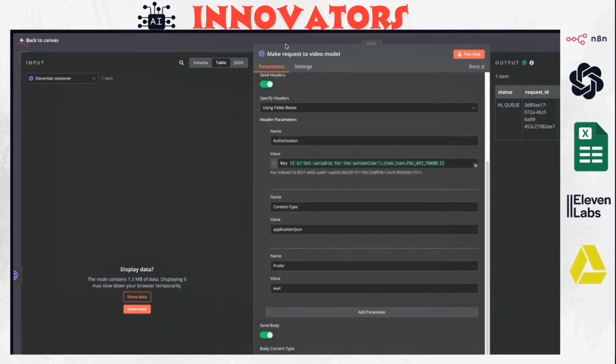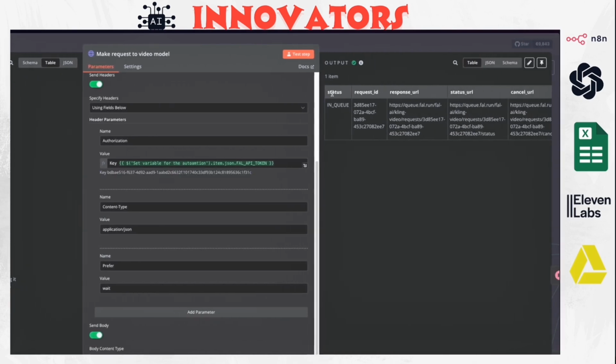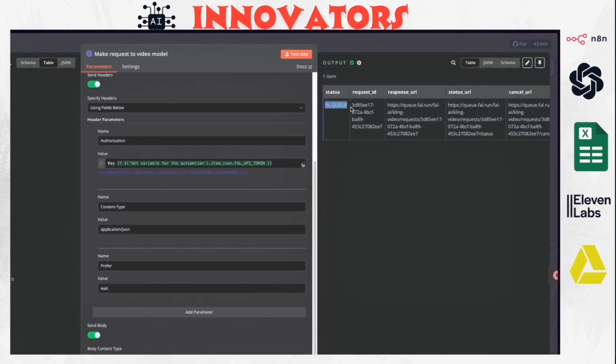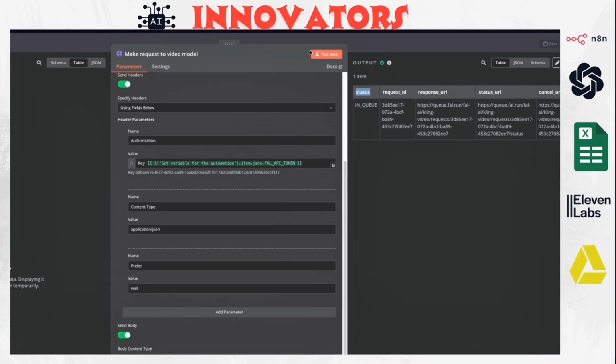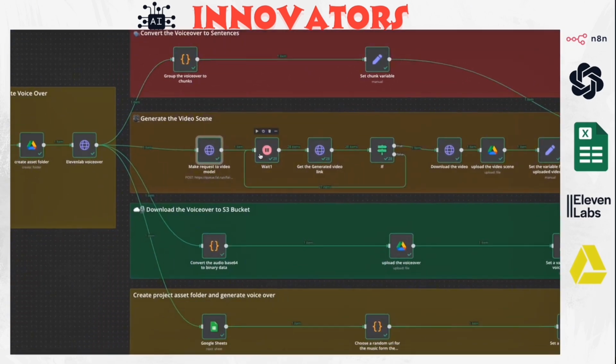After this, we make the request. It will tell you that the status is queued. It's going to give you a request ID, and this ID is what you're going to use to query if the status is done or not. Because if the status is done, it's going to tell you it's completed, and then we can move over to the next steps. Okay, so we need to wait.